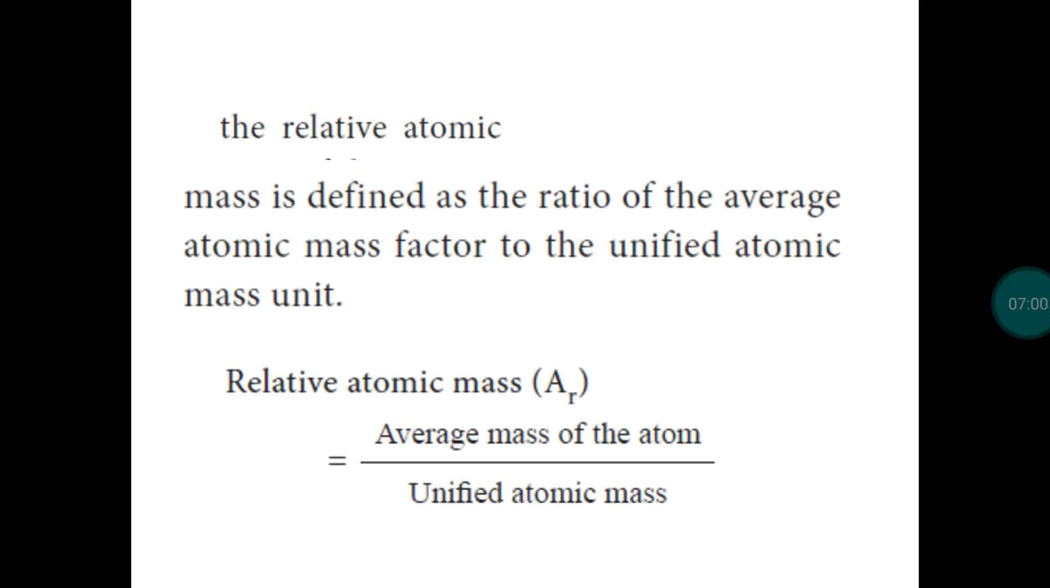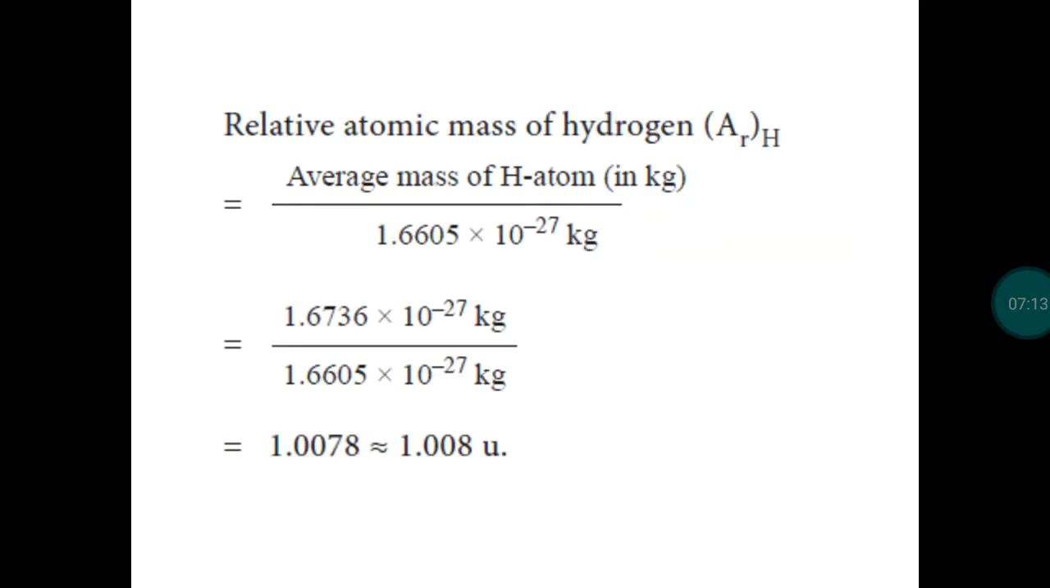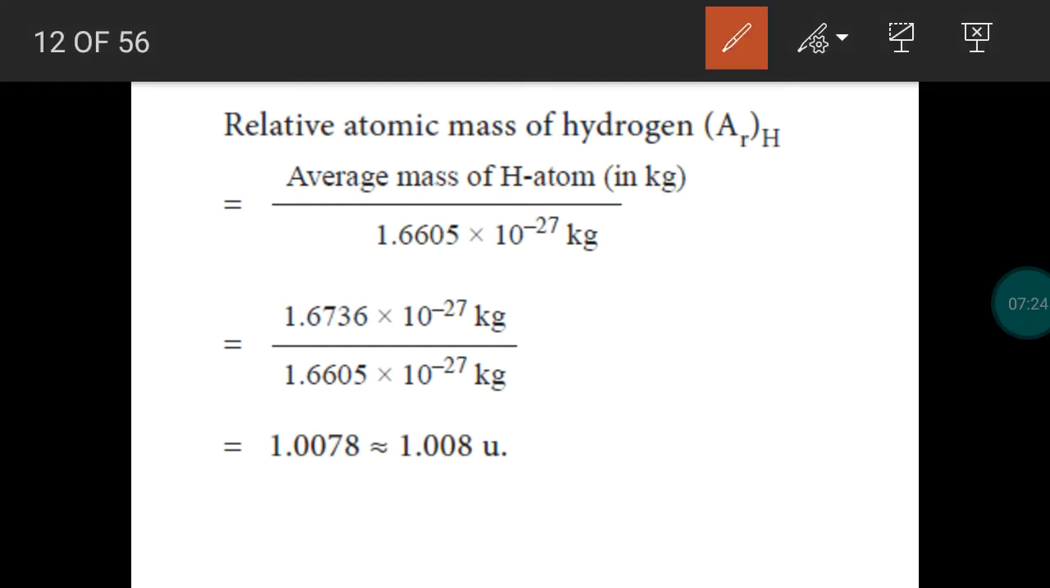We are going to relate the average atomic mass of an atom, or average atomic mass of an element, to the unified atomic mass. This is called the relative atomic mass. Take hydrogen: we relate the average atomic mass of hydrogen to the unified atomic mass. Finally, we get the relative atomic mass. So the ratio of the average atomic mass of hydrogen to the unified mass is called relative atomic mass.